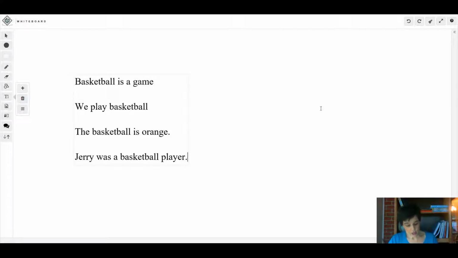We're going to be talking about verbs in this chapter. Verbs are pretty easy, but we're going to learn about different kinds of verbs: action verbs, helping verbs, and linking verbs. We're going to start out today by talking about action verbs and linking verbs. Let's take a look at these sentences: Basketball is a game, and We play basketball.